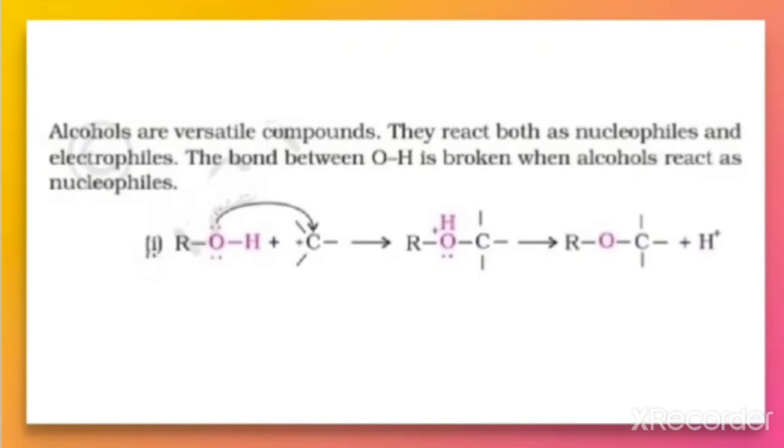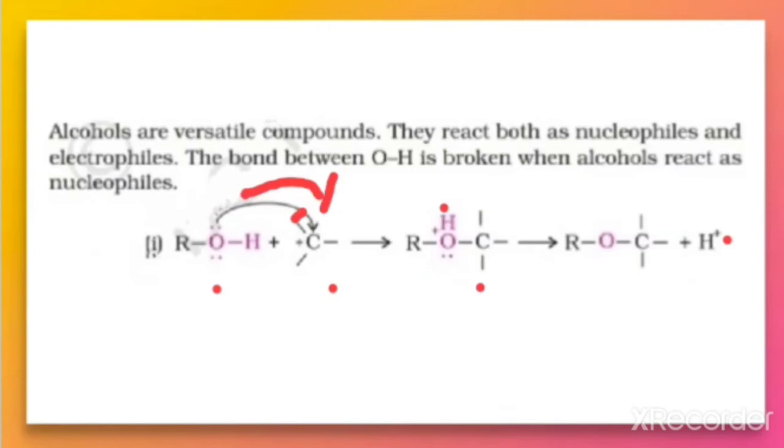In alcohol, oxygen has two lone pairs. When it reacts with a carbocation, the electron pair of oxygen will be taken by the carbocation and it results in the formation of a bond with it. So here there is a cleavage of H, that is a cleavage of OH bond. You can see this H is removed now from the oxygen.